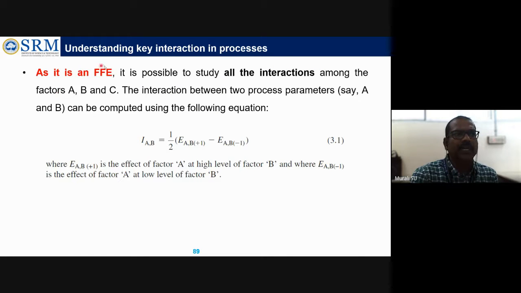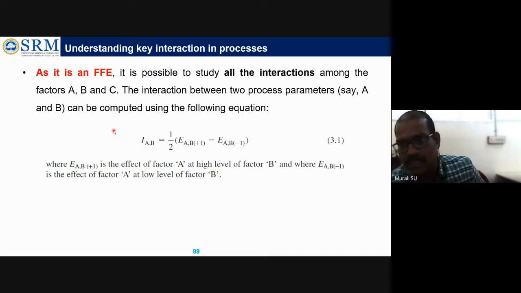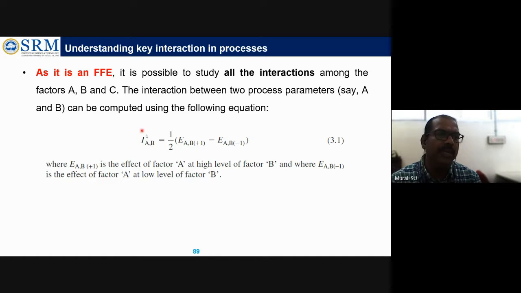In that full factorial experiment, how can we find the interaction? This is the equation you have to remember. In full factorial experimentation, it is possible to study all the interactions among the factors A, B, and C. The interaction between process parameters A and B, for example, can be obtained using the following formula: interaction of factors A and B equals half of the effect of A at the high level of B minus the effect of A at the low level of B. With that, they are calculating.